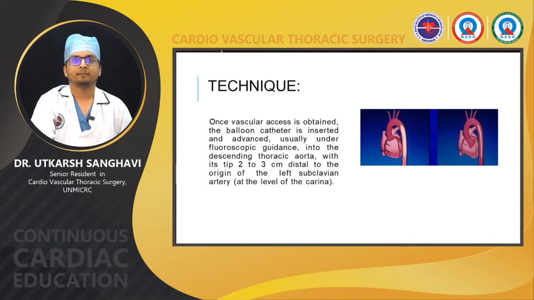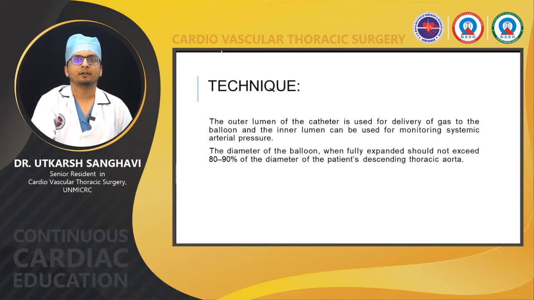Once the vascular access is obtained, the balloon catheter is inserted and advanced, usually under fluoroscopic guidance, into the descending thoracic aorta, with its tip generally placed 2 to 3 cm distal to the left subclavian artery or at the level of the carina. Routinely in ICU and OT, we do it under TE guidance, so the technician helps us to guide the balloon tip. As I have described previously, we use a double lumen tube, so it has an outer lumen and an inner lumen. The outer lumen is used for the delivery of the gas to the balloon, and the inner lumen can be used for monitoring systemic arterial pressure.